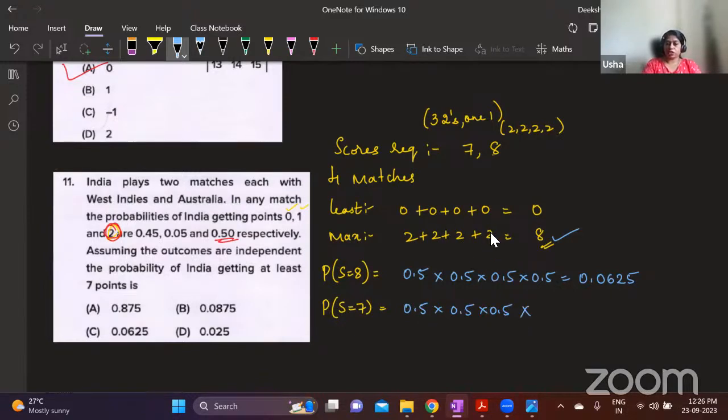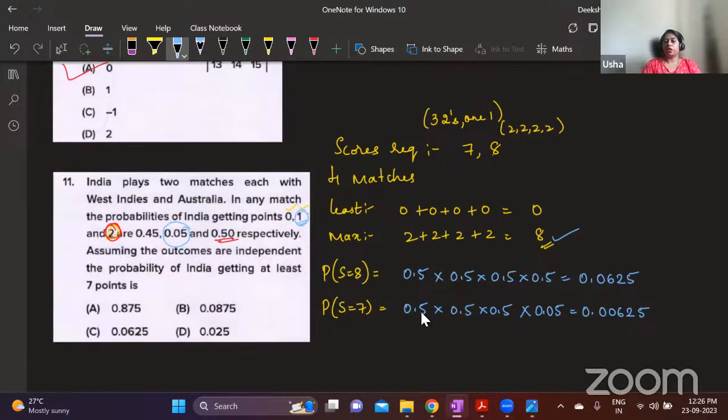And the last match, they are making 1 point. What is the probability of getting 1 point? It is 0.05. Is this clear? Now, here again, 5 we are multiplying 4 times, which gives you 625. Number of digits after decimal point here is 5 digits. So you get 0.00625.